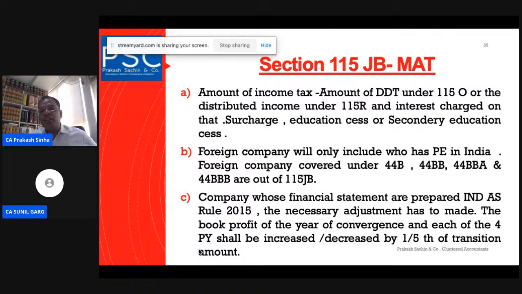Company whose financial statements are prepared as per Ind AS: whatever we have seen is based on financial statements prepared in this manner. But if Ind AS is applicable, then necessary adjustments also have to be made as per Ind AS. The book profit of the year of convergence and each of the four financial previous years has to be increased or decreased by one-fifth of the transition amount. So it is not only the previous year, but the last five years are also adjusted in order to arrive at the book profit.